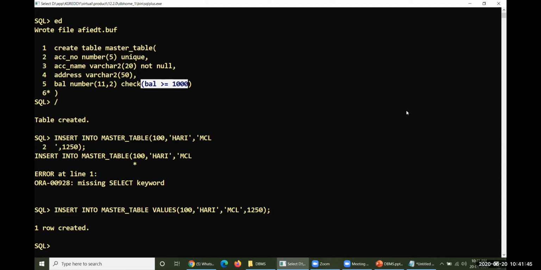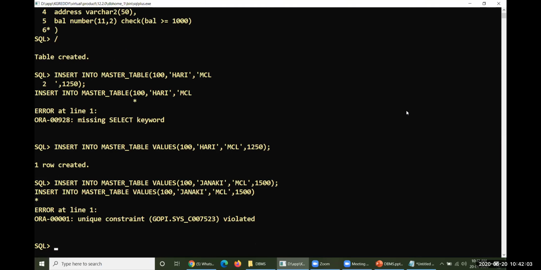Now let me try to enter one more row here. The account number is 100 again, and the name has been changed. She also belongs to Macharla. Some 1500 is the specific data. Look at this, you can understand one particular point. 100 has been given to one particular fellow, whose name is Hari, and the same 100 is being given to Janaki also. So here, the unique constraint which you entered has been violated.